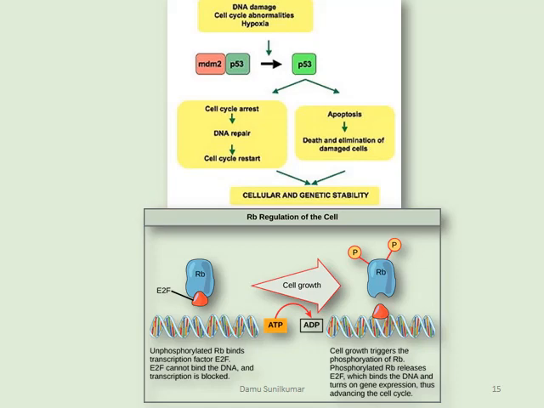In fact, if the cell grows, then it has to divide, and our system detects, okay, the cell has grown in size now, and since it has to go through the cell cycle or cell division, the RB becomes phosphorylated and then it is inactivated. The inactivation leads to the release of E2F, and they can promote the transcription of genes under its control, which are involved in the cell cycle.